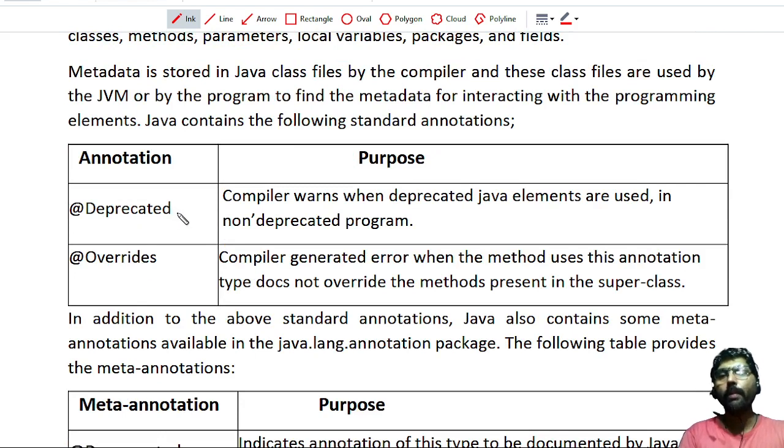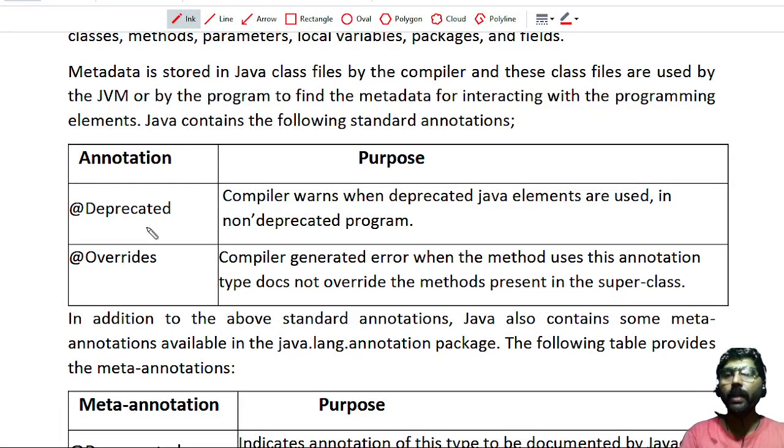Whenever you define some method, above that method you write this deprecated annotation. Whenever this deprecated method is used, the compiler warns when deprecated Java elements are used in a non-deprecated program.